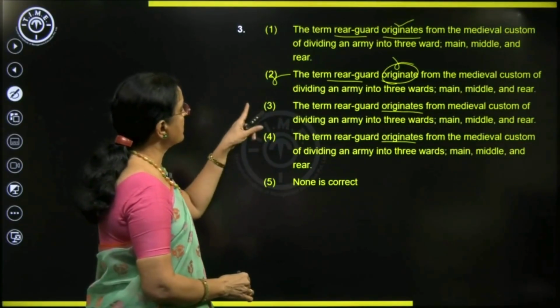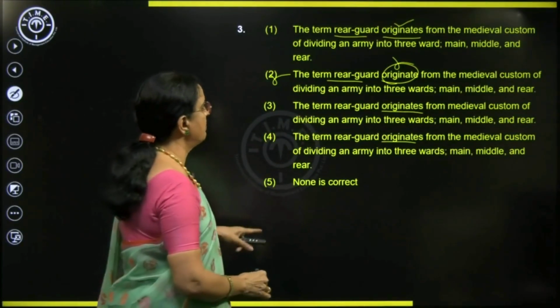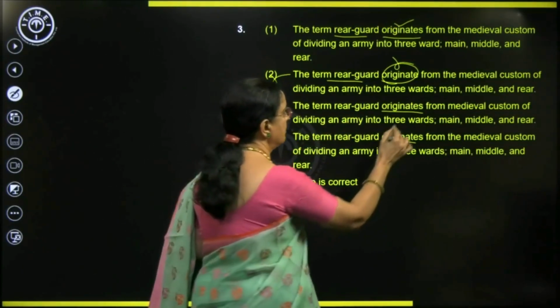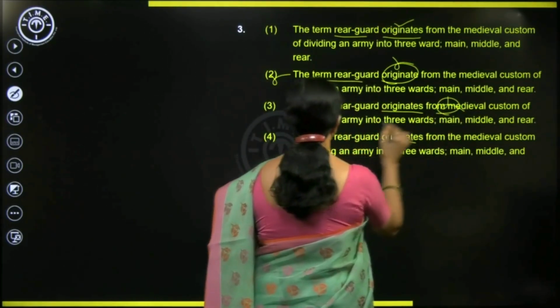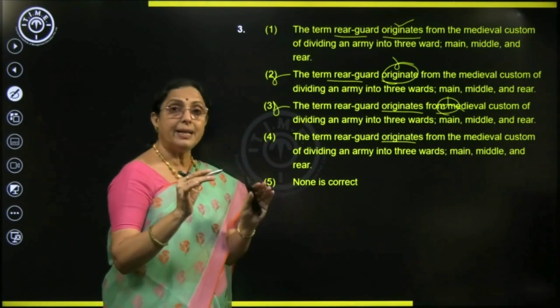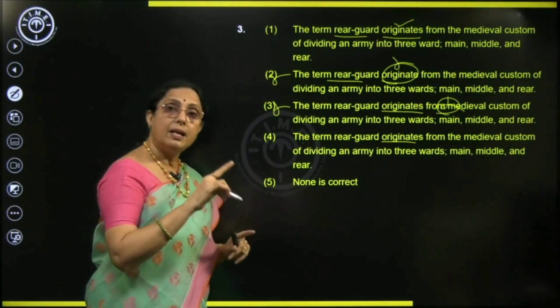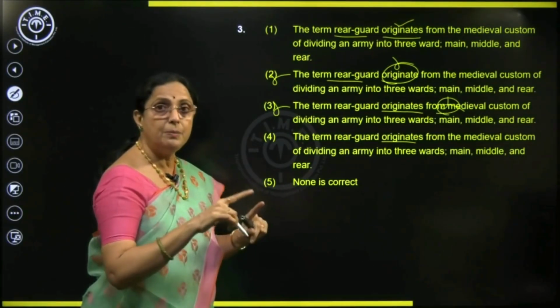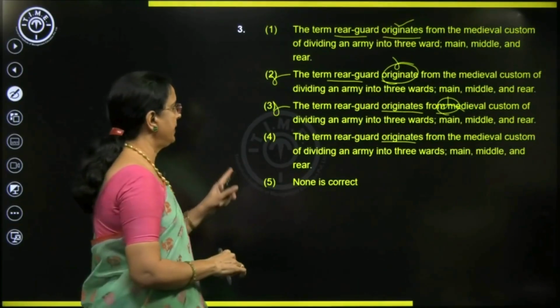From the medieval custom of, from medieval custom, wrong here. The article is missing. You are talking about a particular custom, so the definite article the should be used before that. The medieval custom, particular, fine.